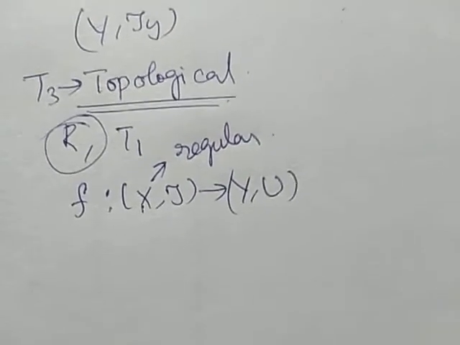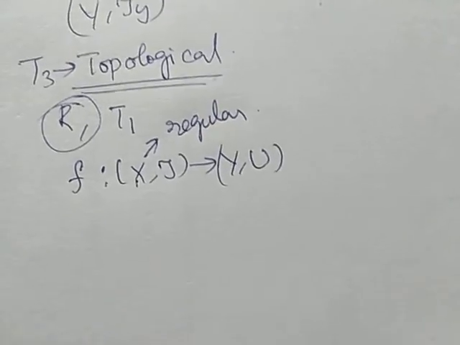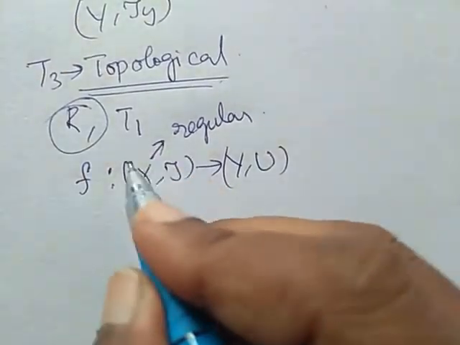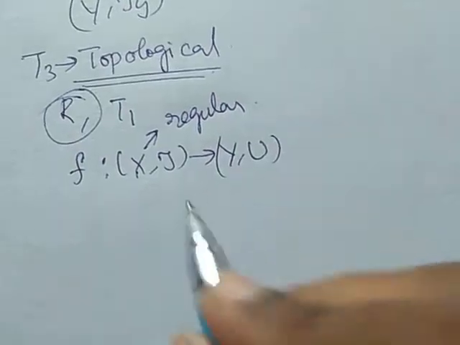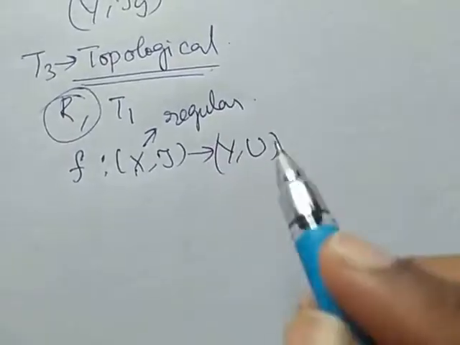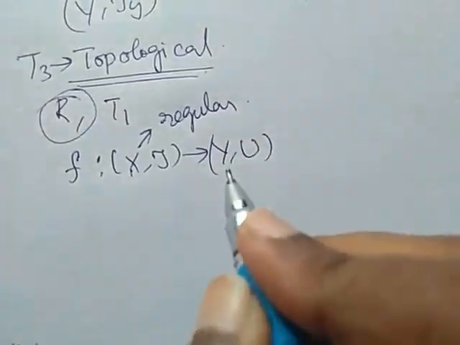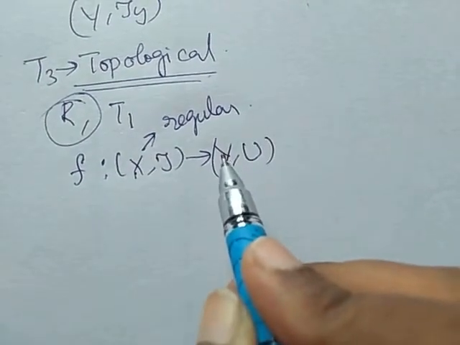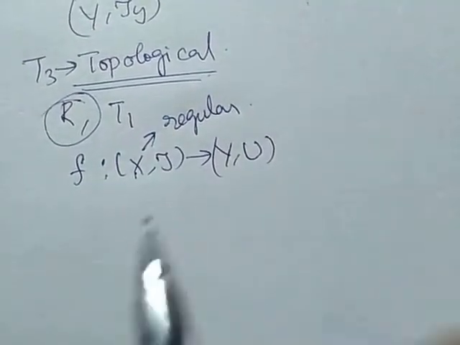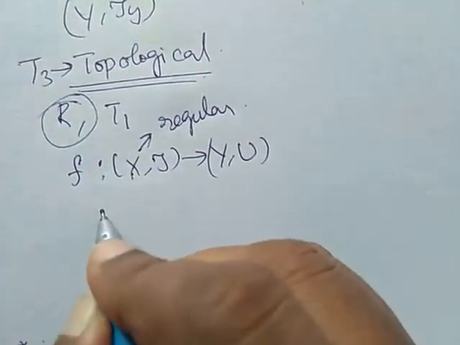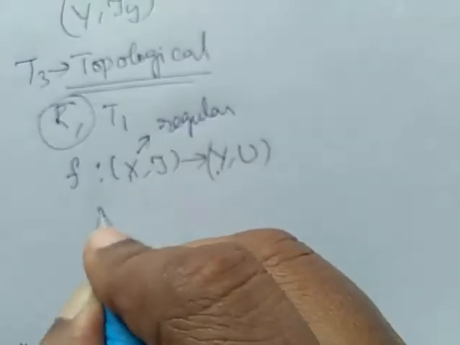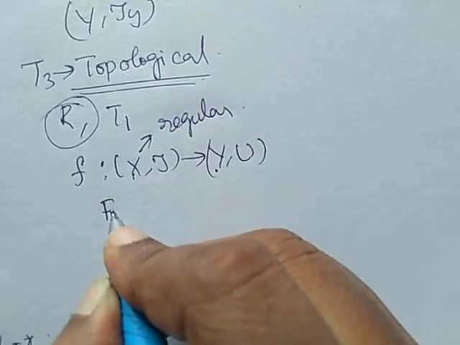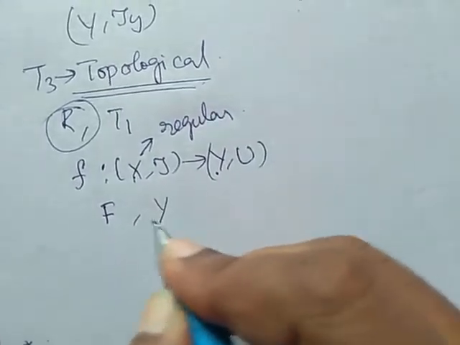Since x is regular, we have to prove y is regular, right? So, to prove this, I am considering a closed set in y. I am taking F as a closed set in y.